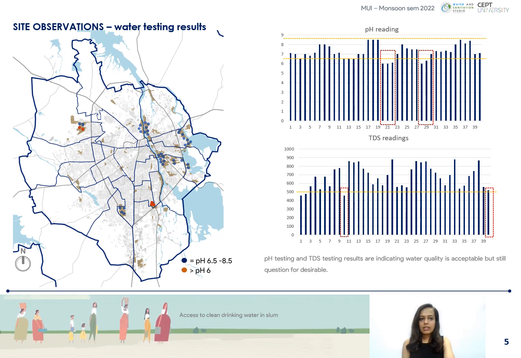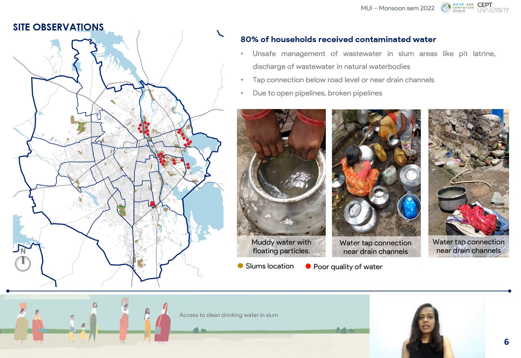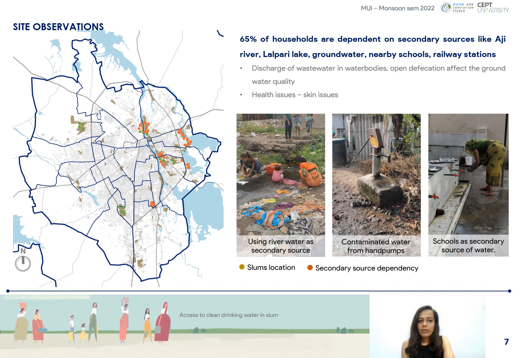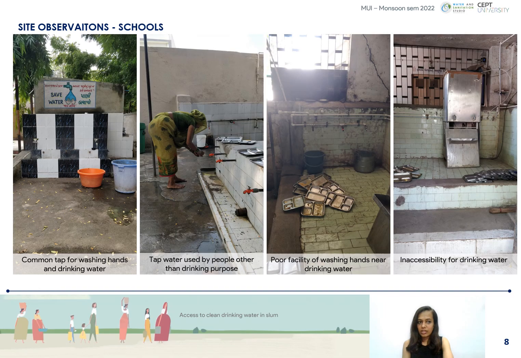The pH and TDS readings from the primary survey showed acceptable readings except for a few cases. But it was also observed that 80% of households receive contaminated water due to poor infrastructure. Thus, residents have to depend on secondary water sources. About 65% of the households are dependent on secondary sources. Out of all nearby public institutional buildings, the majority are public schools.